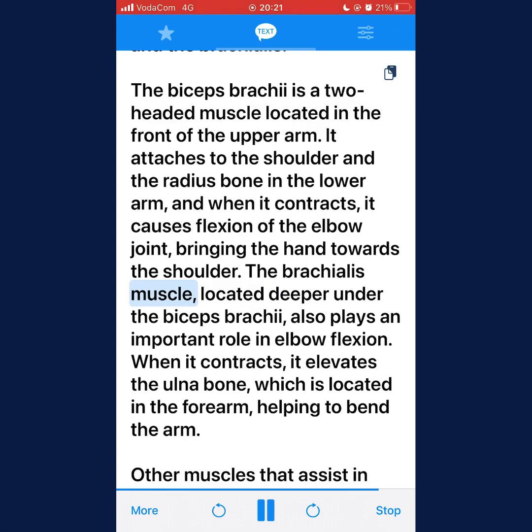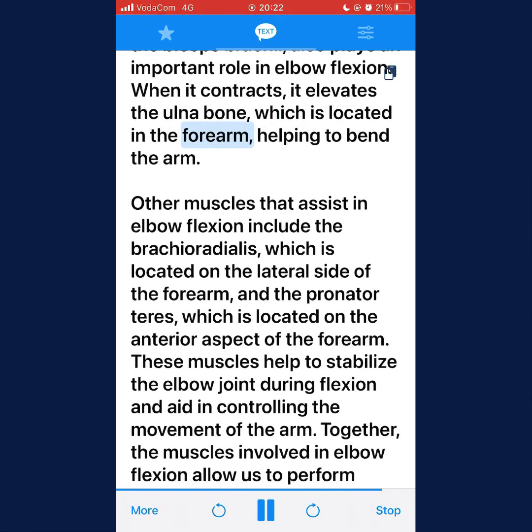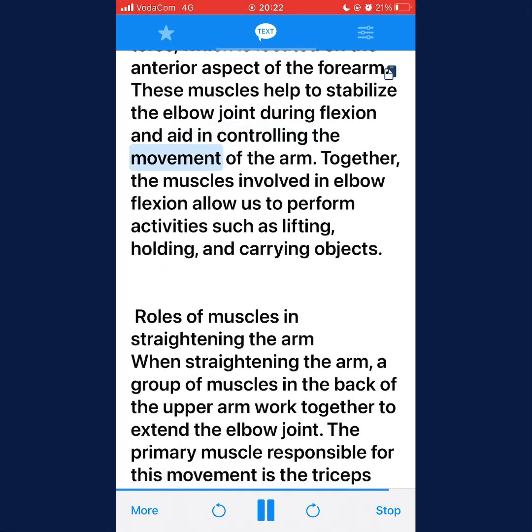The brachialis muscle, located deeper under the biceps brachii, also plays an important role in elbow flexion. When it contracts, it elevates the ulna bone, which is located in the forearm, helping to bend the arm. Other muscles that assist in elbow flexion include the brachioradialis, which is located on the lateral side of the forearm, and the pronator teres, which is located on the anterior aspect of the forearm. These muscles help to stabilize the elbow joint during flexion and aid in controlling the movement of the arm. Together, the muscles involved in elbow flexion allow us to perform activities such as lifting, holding, and carrying objects.